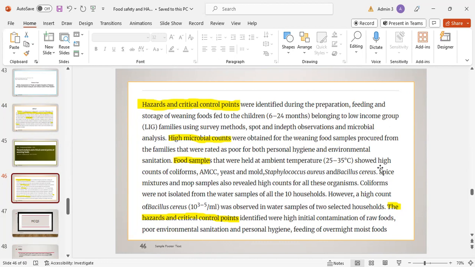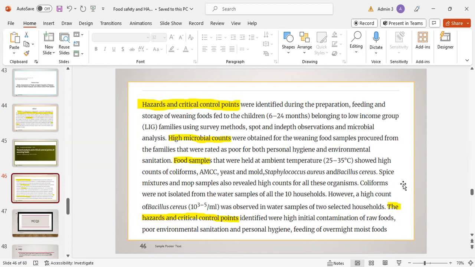Food samples that were held at ambient temperature, 25 to 35 degrees, showed a high count of coliforms, yeast, molds, Staphylococcus aureus, and Bacillus cereus. The mop sample also revealed a high count of all these organisms.